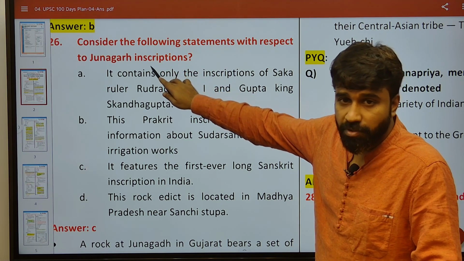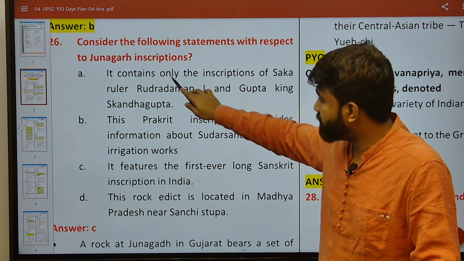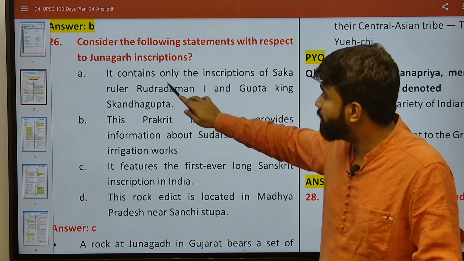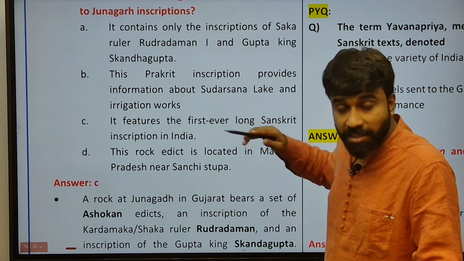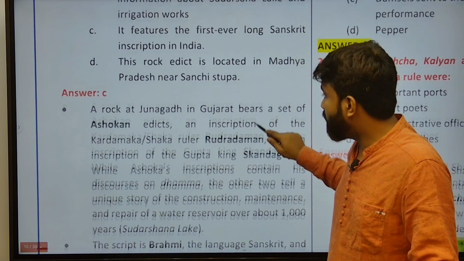I have told you about Rudradaman I, who belonged to the Shaka dynasty. He talked about the Sudarshan lake in this inscription. It was written in Sanskrit. He was a patron of Sanskrit. Already I have told you about it.